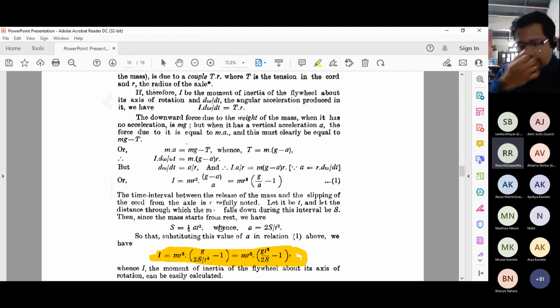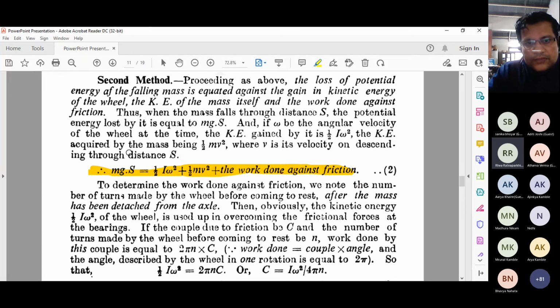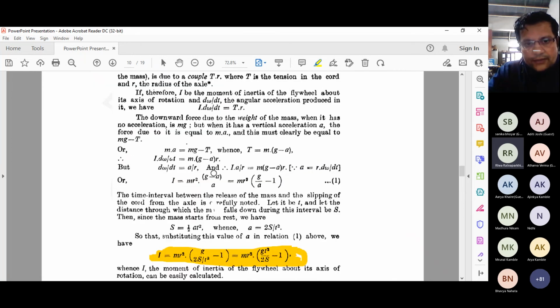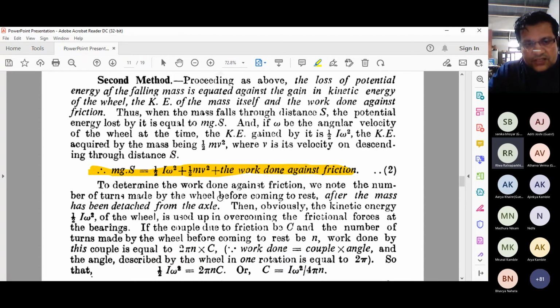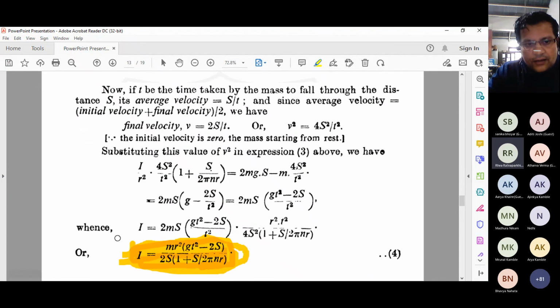But hopefully when you are doing the actual experiment, you can keep a record of all those things in your mind and try to apply this concept, and use it to find out how the methods were derived, and how the expressions were changed by considering the work done against the friction. Ultimately we get to know the formula for the moment of inertia of the flywheel system, which depends on all the other parameters that you are going to physically measure in the laboratory.